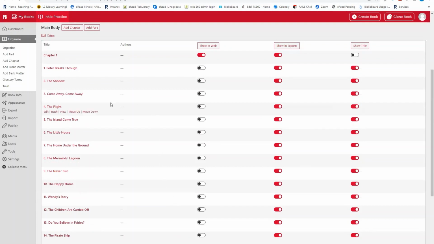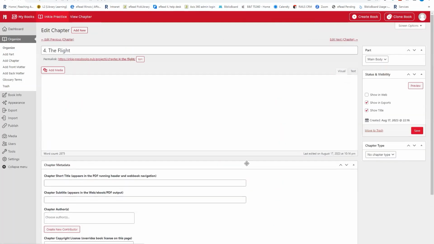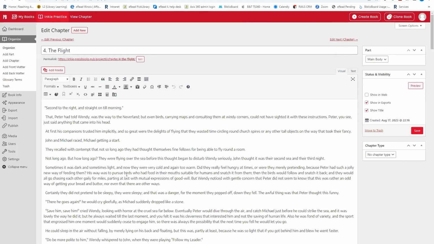What I can do here, if I say, you know, I think this work needs a little bit more editing, I can come up to any of these chapters and I can click the edit button and open that chapter up. And it's got the text right here, where I can write right there in the text editor if I want. So if I said, okay, I'm going to change this sentence a little bit. I'm going to change this to, you know, first things first. And I say, okay, that's better. I can save that if I want.